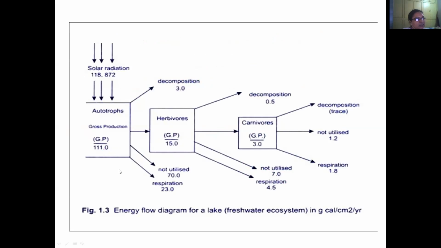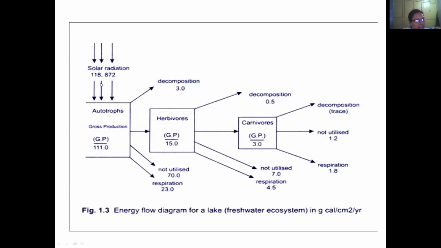This is the single channel energy flow model, an energy flow diagram for a lake or freshwater ecosystem. You have autotrophs, which give the gross production of one level, then herbivores, and then carnivores.